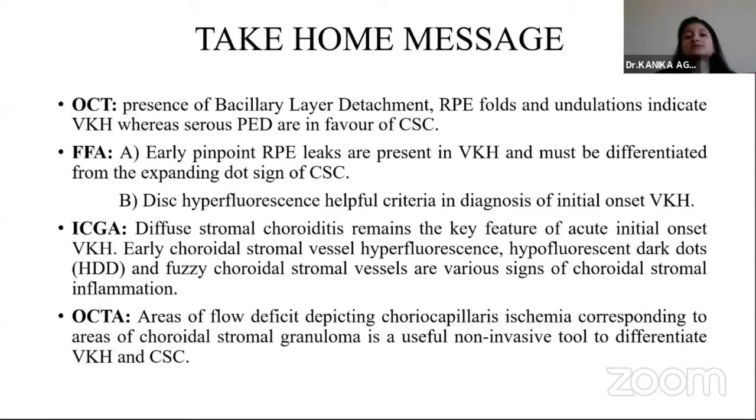On ICGA, presence of diffuse stromal choroiditis in the form of hypofluorescent dark dots or fuzzy choroidal stromal vessels is a sign in favor of VKH. It's the most important, in fact, it's the key feature of acute initial onset VKH. And on OCT angiography, areas of flow deficit depicting choriocapillaris ischemia is a useful non-invasive tool to differentiate the two conditions.